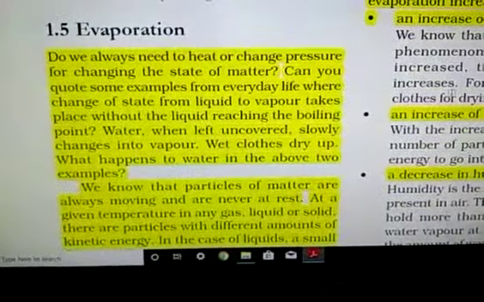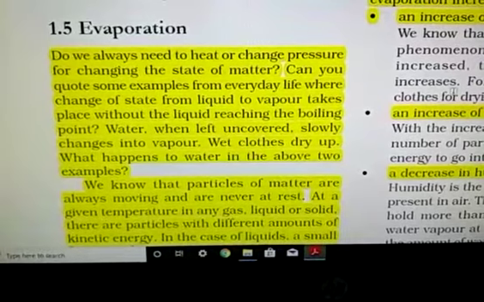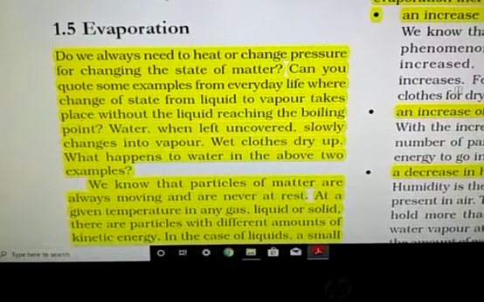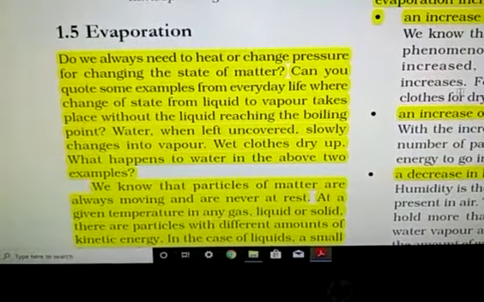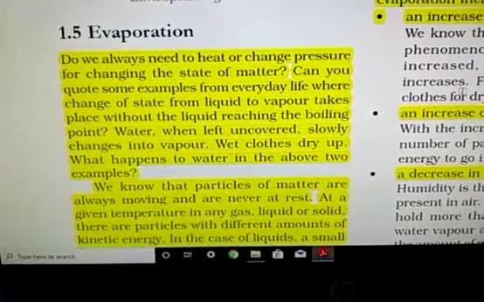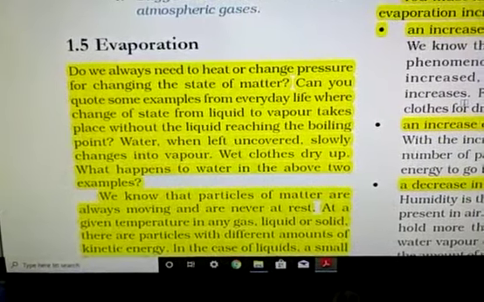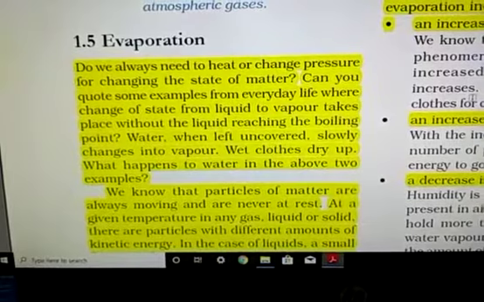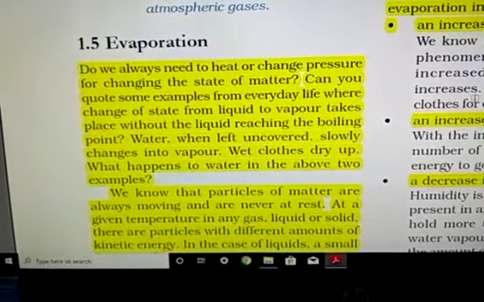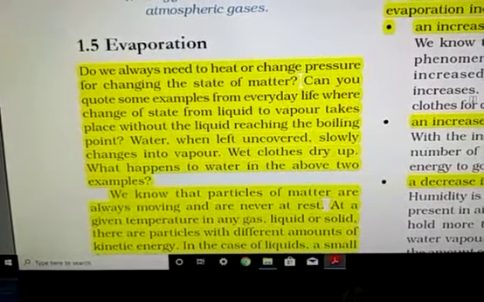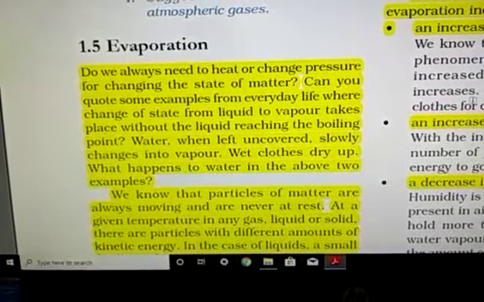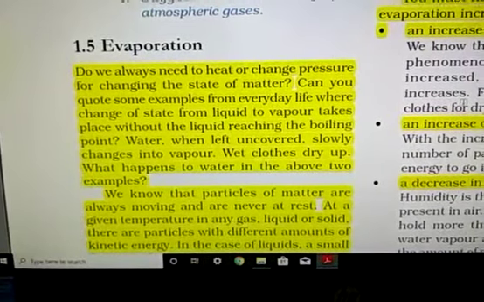Now pay attention here. Do we always need to heat or change the pressure for changing the state of matter? No. You know very well, we spread our wet clothes in the sun or anywhere, and they dry up.